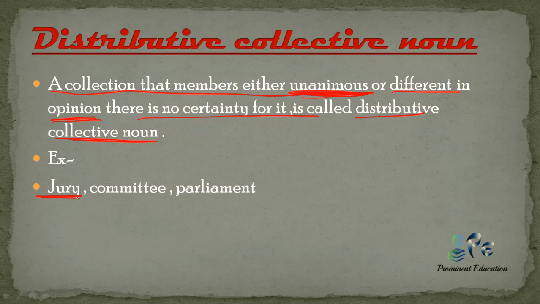Like jury. If I say jury, the jury can be unanimous in one decision or can be divided in their decision. Like committee, some members have some different decisions. So committee also comes under the category of distributive collective noun. Then we talk about parliament. When we say Lok Sabha and Rajya Sabha, this also comes under the category of distributive collective noun, because in parliament, on some bill they can have a unanimous decision or sometimes they can have different opinions.